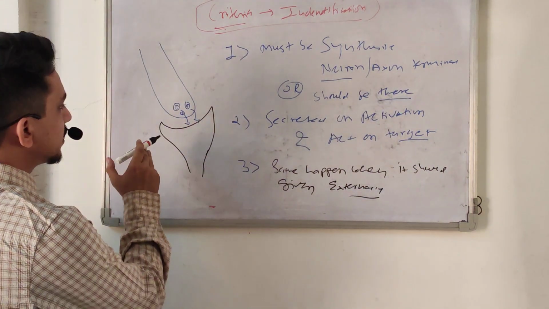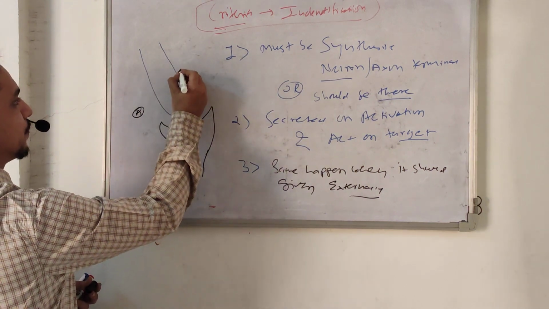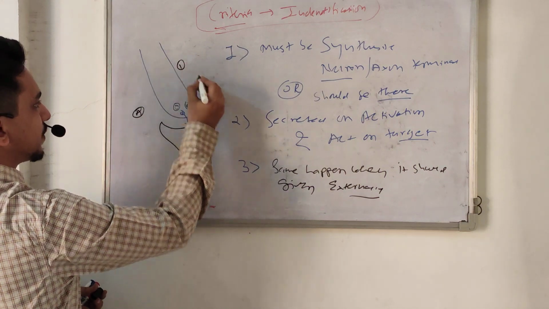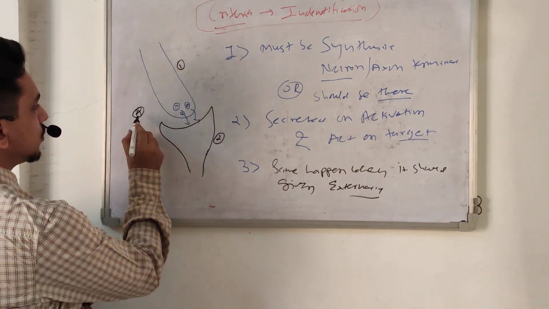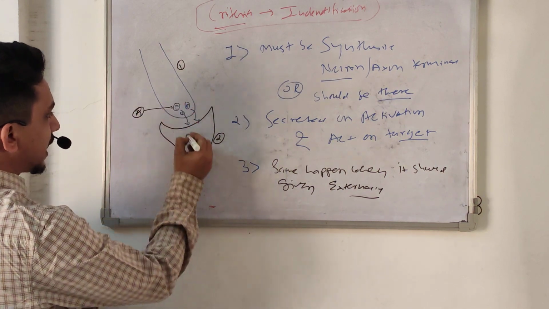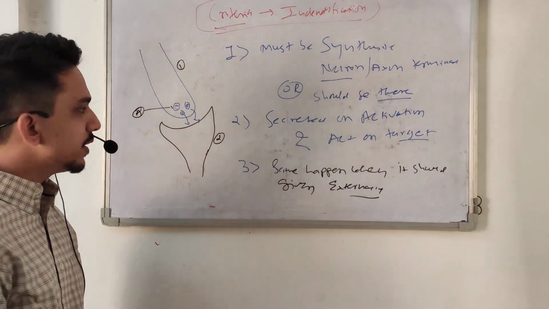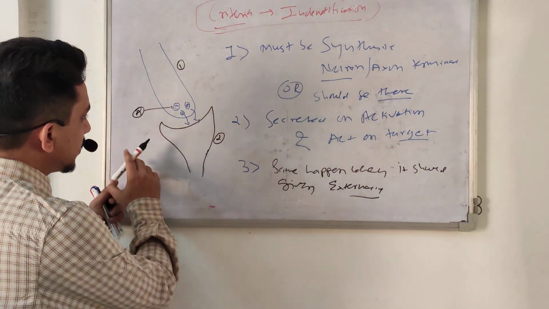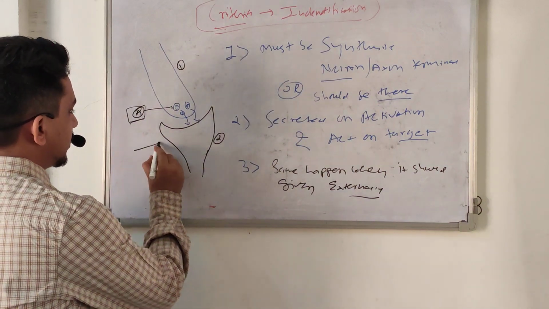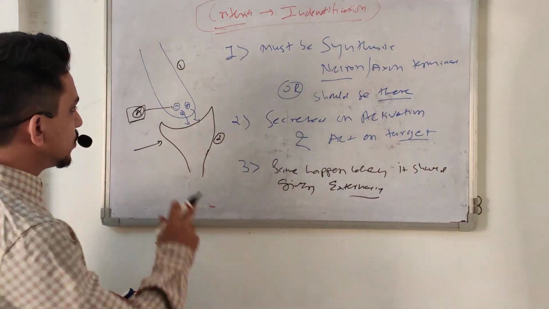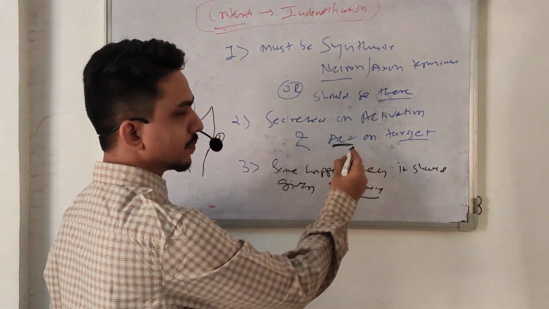Suppose a neurotransmitter A is secreted by nerve 1, the presynaptic neuron, and acts on the postsynaptic neuron 2. When it acts, it produces some effect on the postsynaptic neuron. Whenever in an experiment we give the same neurotransmitter A exogenously, it must produce the same effect which was previously noted here.